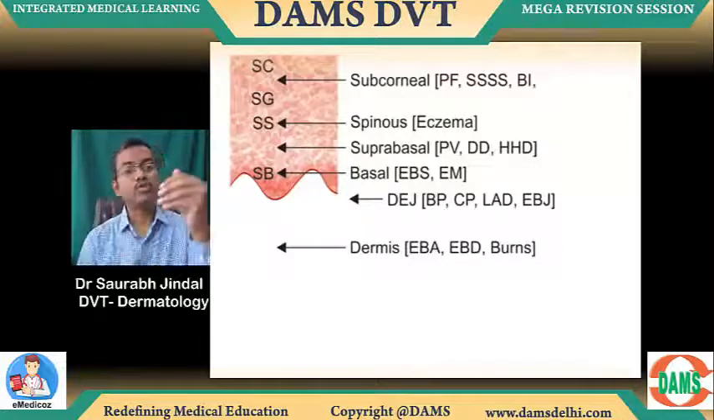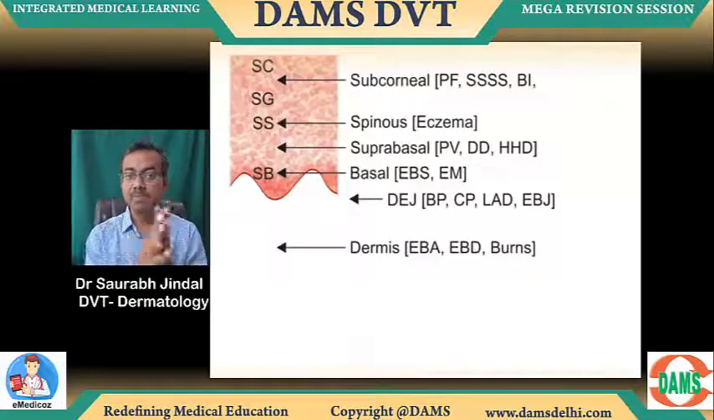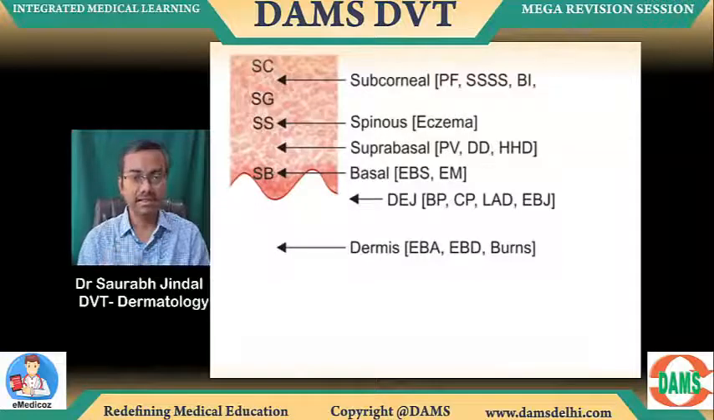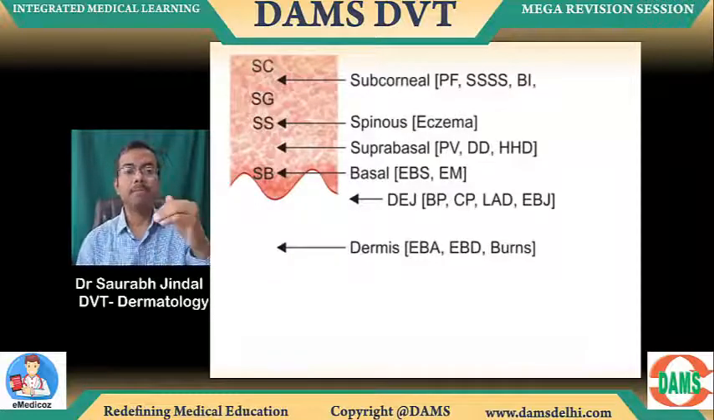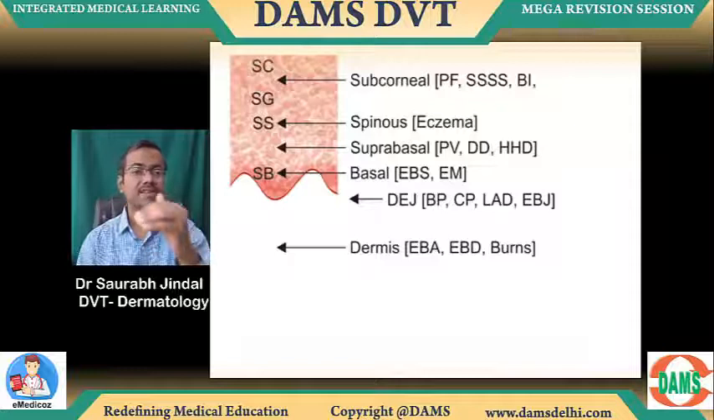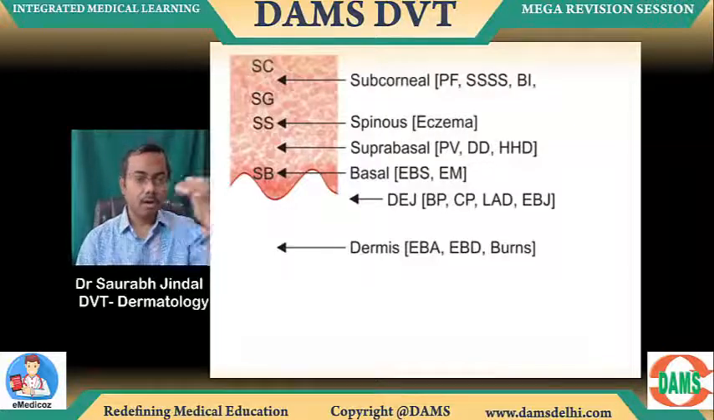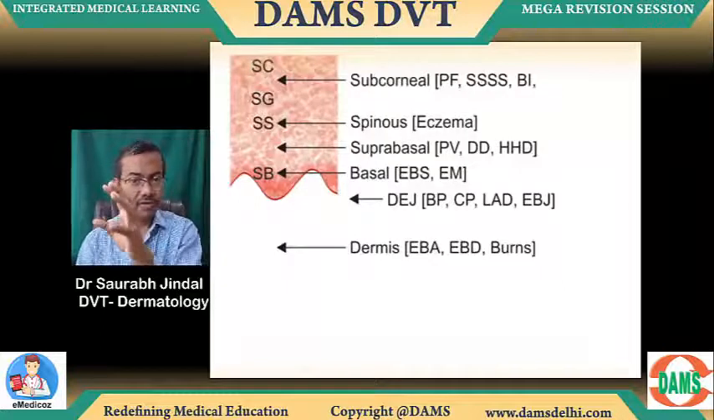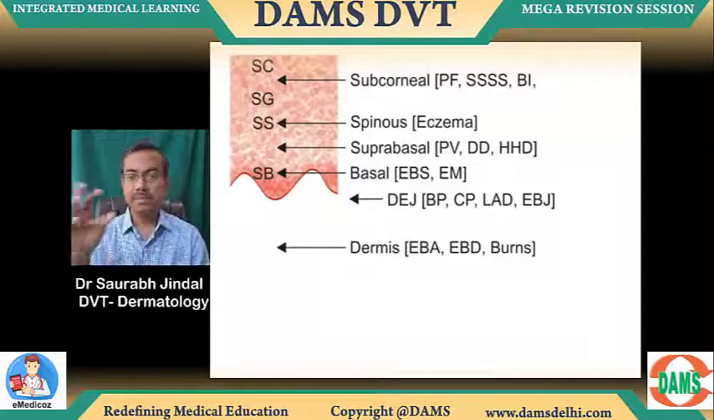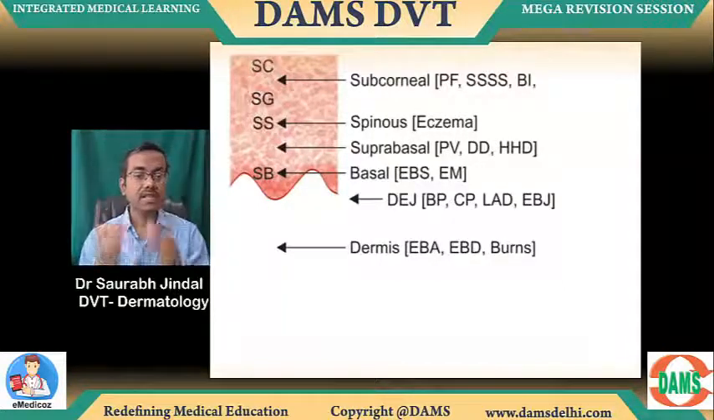Go down, suprabasal level blisters are pemphigus vulgaris, Darier disease, and Hailey-Hailey disease. Go down even further, basal blisters in EBS and erythema multiforme. Go down into the junction: bullous pemphigoid, cicatricial pemphigoid, linear IgA disease, and EBJ. Go down to the dermis: EBA, EBD, and burns. So these are the various levels of fluids in skin depending on their pathogenesis.